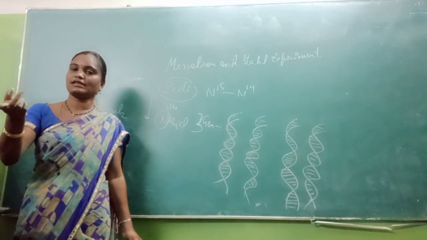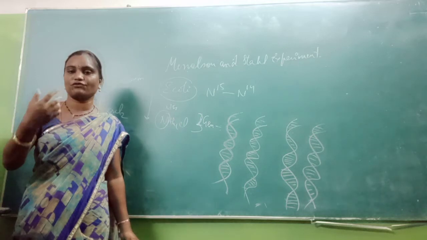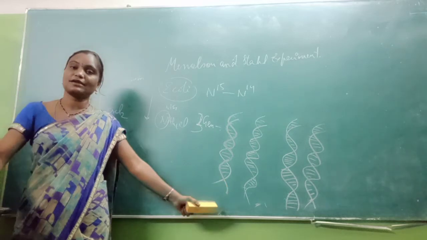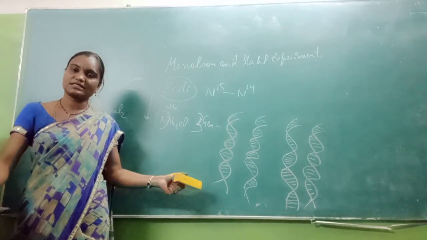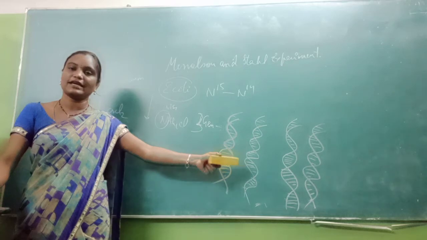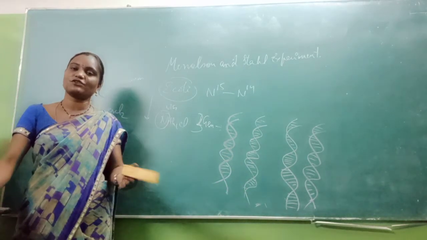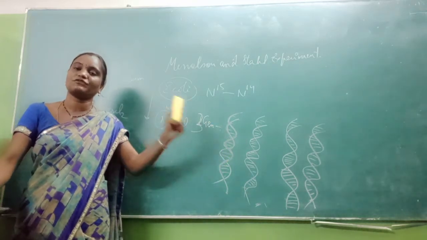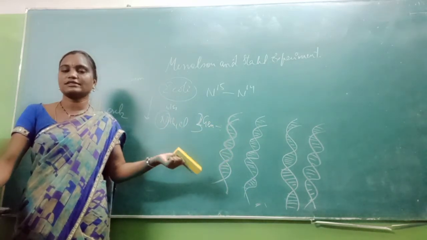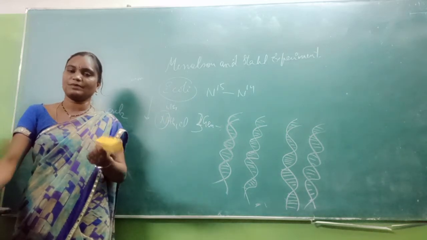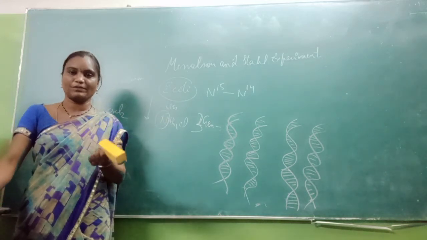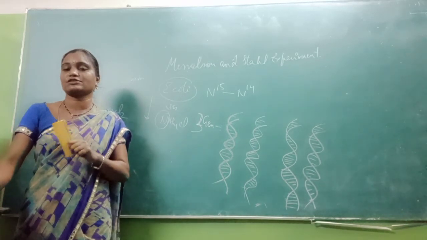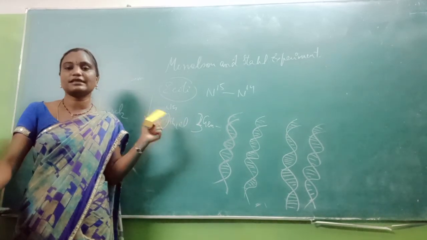When it is observed for the second generation after 40 minutes, four strands are produced, with two hybrid strands, and the remaining two strands are normal N14 strands. Next, in the third generation, totally all of the strands are changed from N15 to N14. So this is how the mode of replication is observed to be the semi-conservative mode of DNA replication. This is nothing but the Meselson and Stahl experiment.